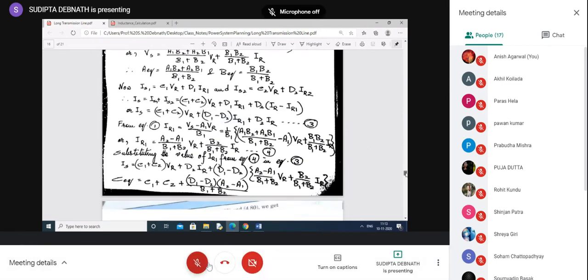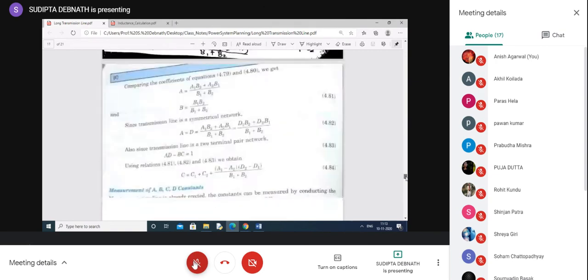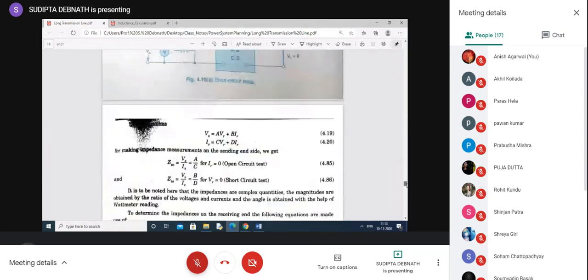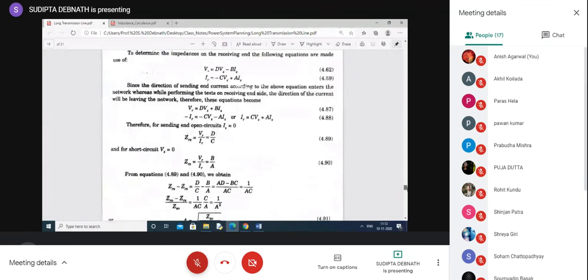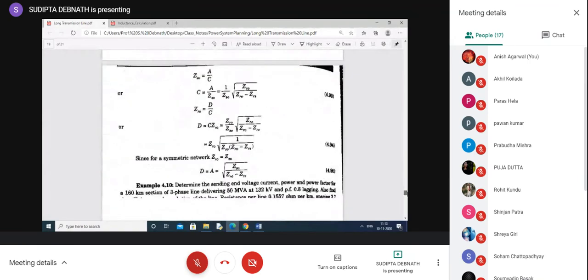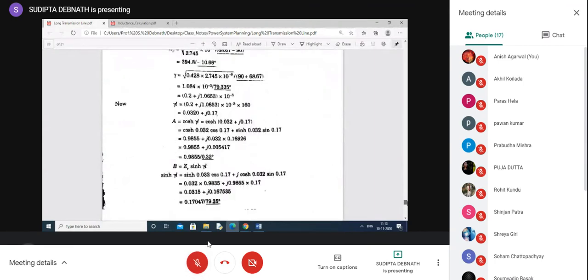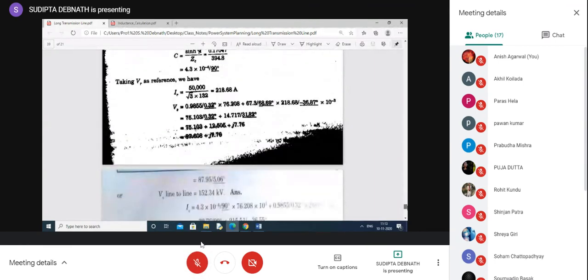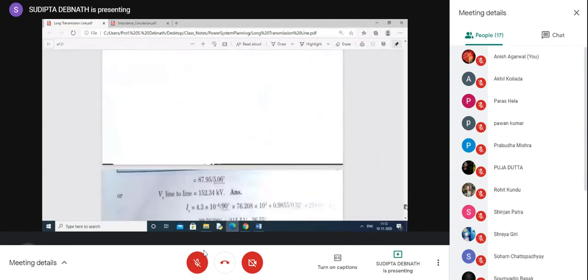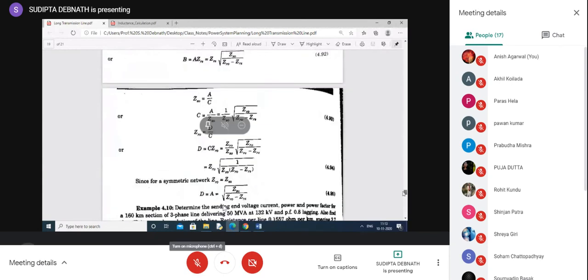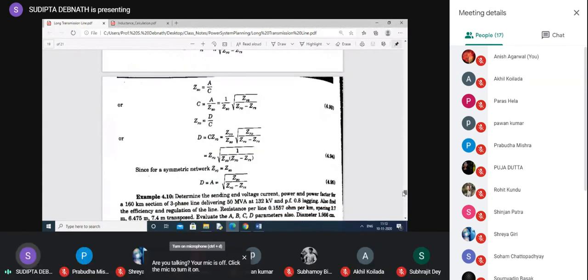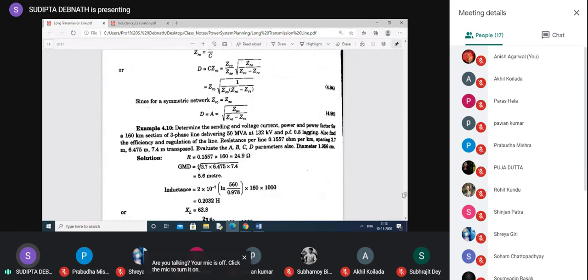So this is actually written here. Now the measurement, I'll cover it in the next class. Let us consider, I think only one problem is given. Okay, I will cover the measurement also, because then it will be completed. So first let us consider the problem. What is the problem given? In very short, I will discuss this one because you can solve it.